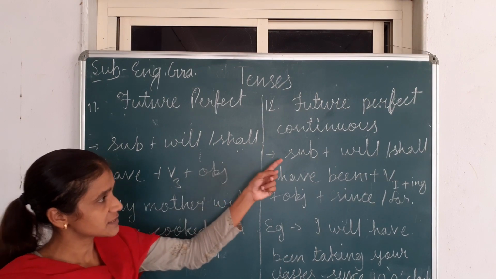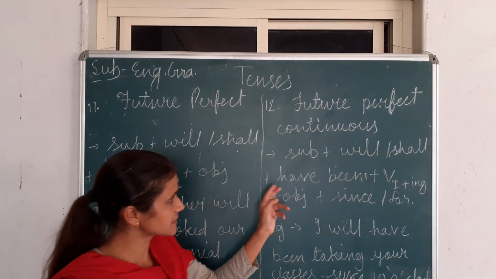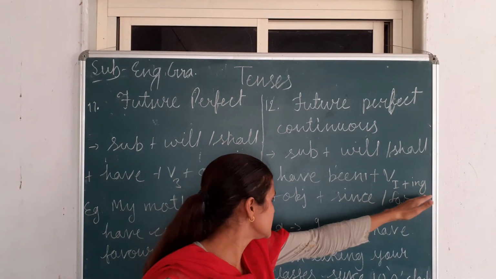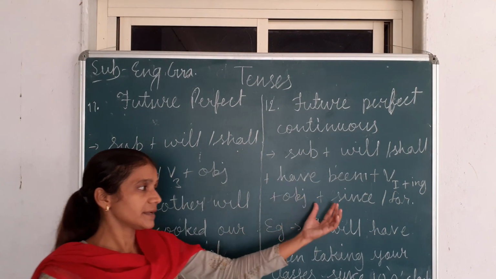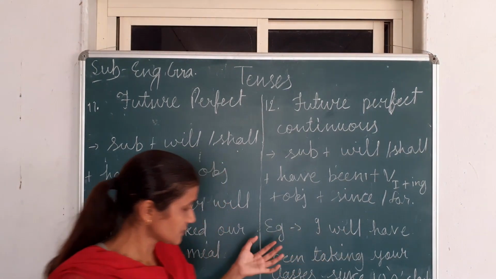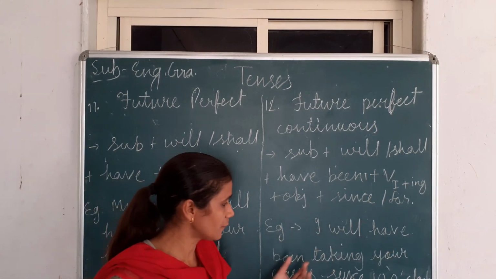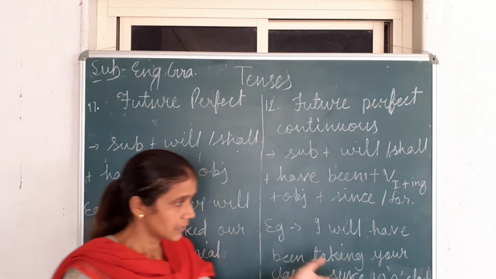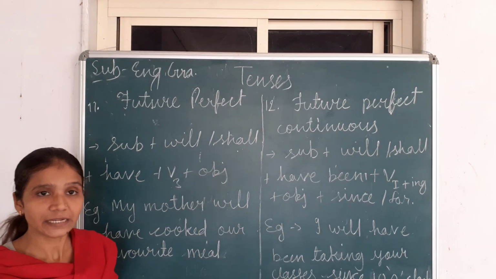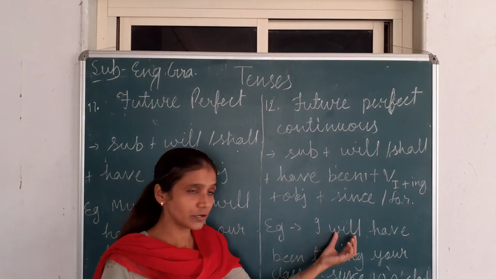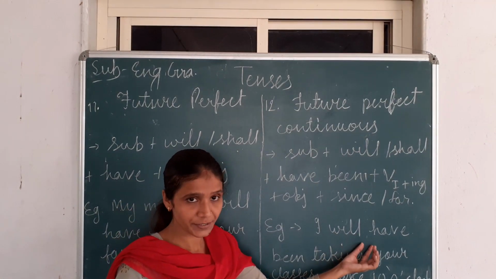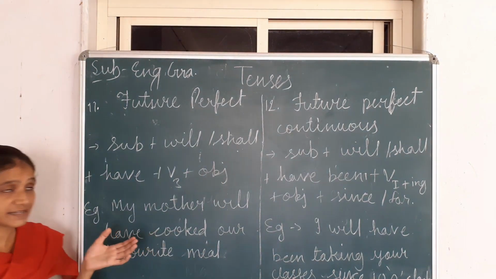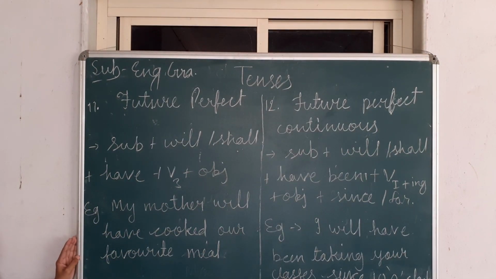Now we'll discuss the future perfect continuous tense. Sentence structure: subject plus will or shall plus have been plus first form of the verb with ing plus object, and at the end since or for. Example: I will have been taking your classes since 10 o'clock. When we want to make a negative sentence, at that time after will or shall we use not. It means a negative word. I hope you will understand these tenses. Now you take a screenshot of this.